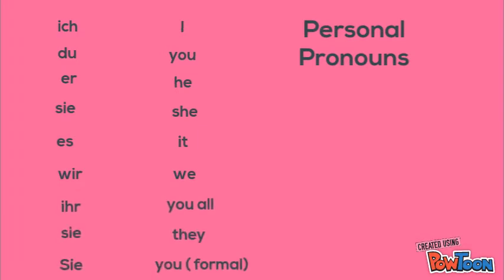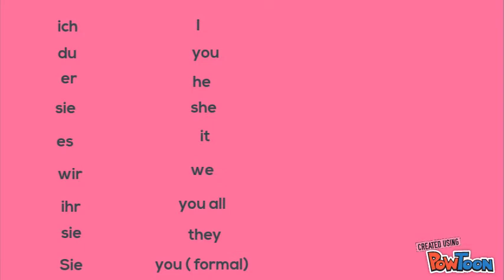We are already done with personal pronouns like ich, du, er, sie, es, wir, ihr, sie und capital Sie. And what are possessive articles in English?